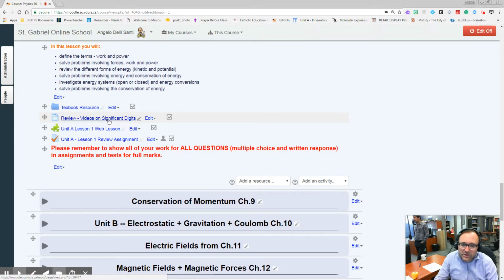In this case, you want to look over significant digits. And then here's your web lesson. The puzzle piece is always a web lesson. A page with a check mark is always your assignment, 15%, 25% of your mark. So click on your web lesson.